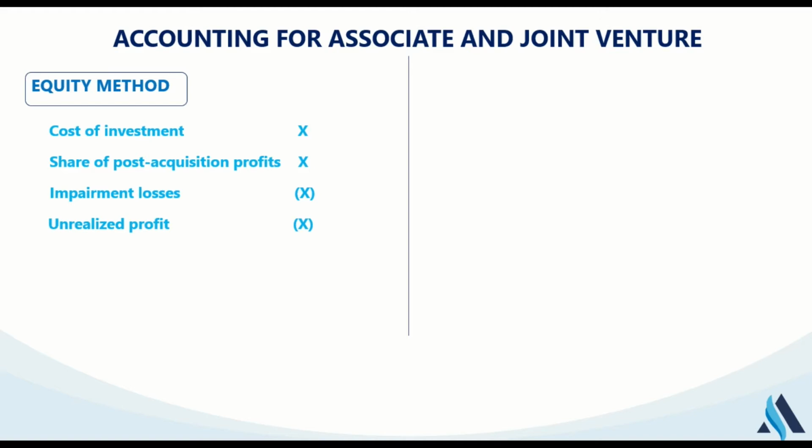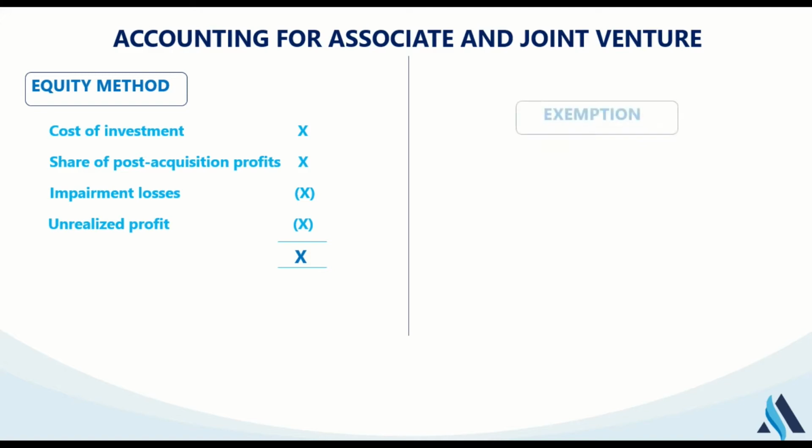Even if I'm the one selling to my associate, if there is any unrealized profit, I would take the percentage that is owned in that company. Unlike when we were looking at a subsidiary, whereby if the parent is the seller, any unrealized profit will be fully suffered by the parent. For more information about this, you can check my earlier video which talks about unrealized profit. So in such case, we can have our total answer.